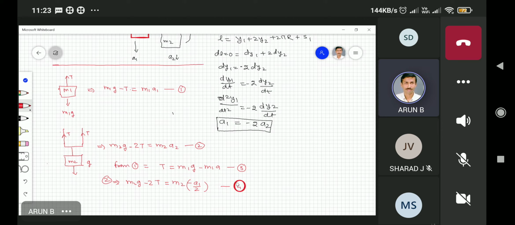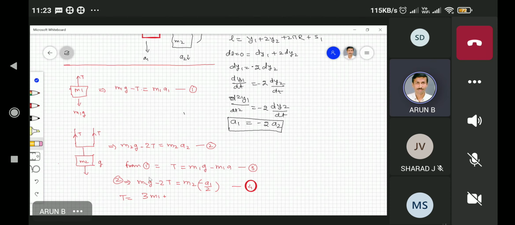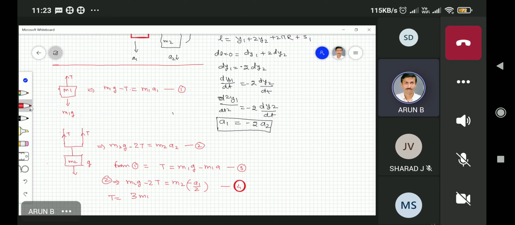Now if you solve equations 3 and 4, you will get the tension, which is equal to 3m1m2 divided by 4m1 plus m2. This is the expression for tension.